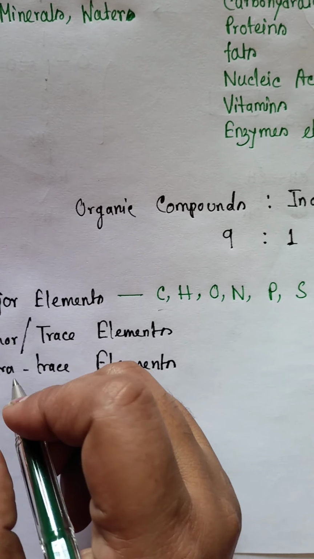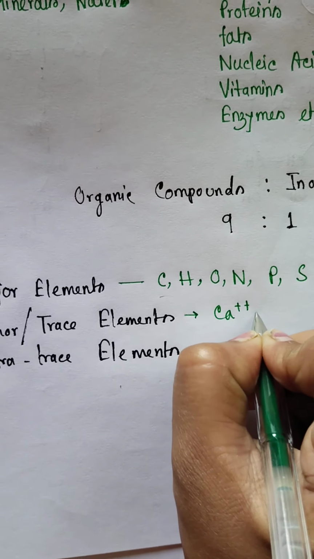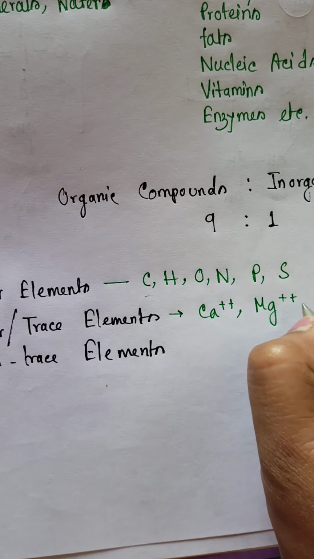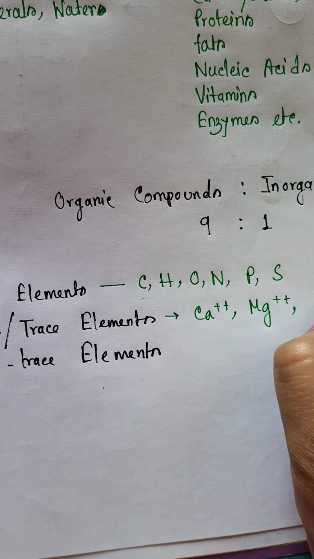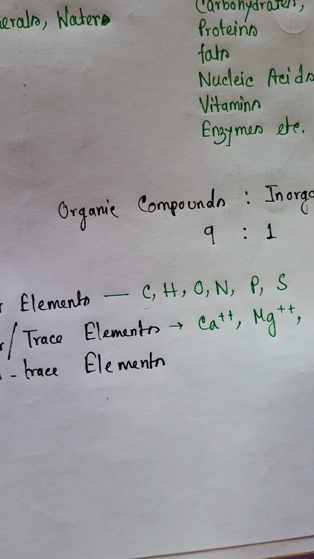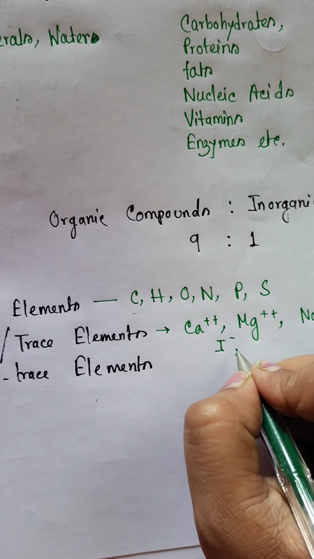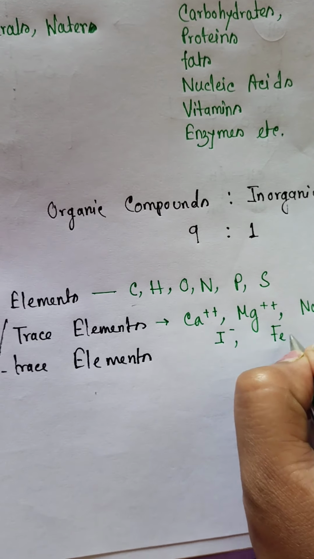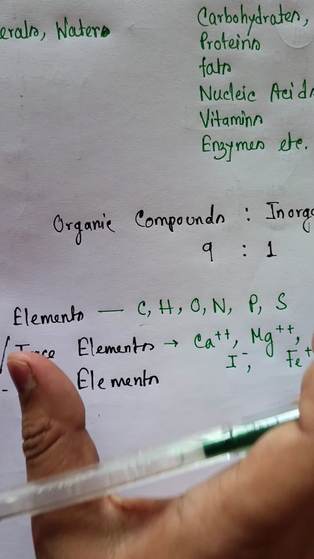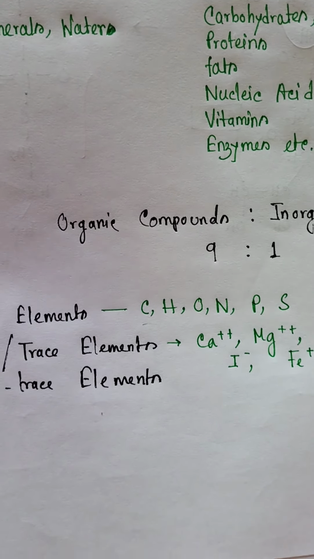What are the minor or trace elements? These include calcium, magnesium, sodium, potassium, chloride, iodine, and iron, etc. These collectively form only 2% of weight of protoplasm.